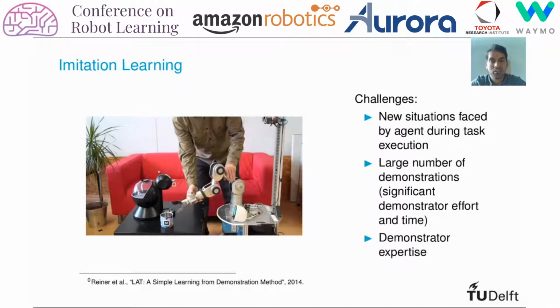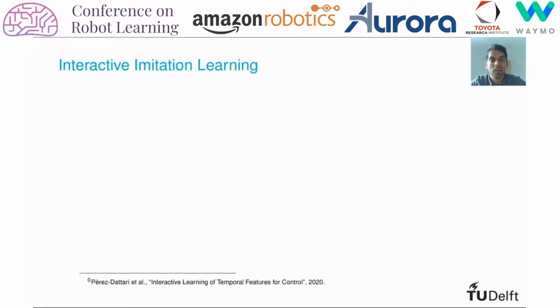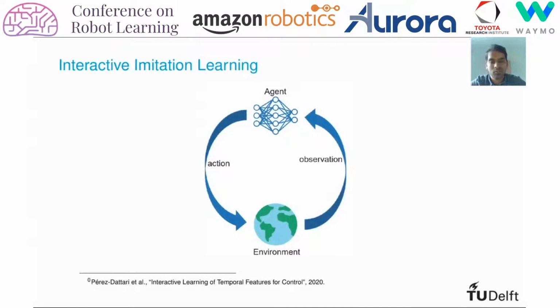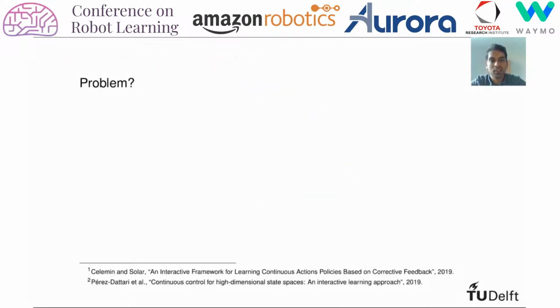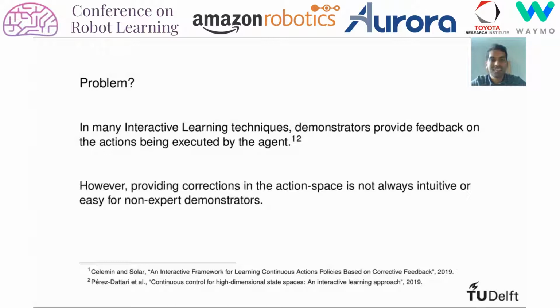to the agent. With this in mind, we focus on interactive imitation learning, where an agent performs the task by observing the environment and taking actions, while at the same time, a human teacher observes this agent behavior and provides feedback to improve and correct the agent's behavior. In many interactive learning settings, the demonstrator provides feedback in the action space. However, providing feedback in the action space is not always intuitive or easy, especially in the case where the demonstrator